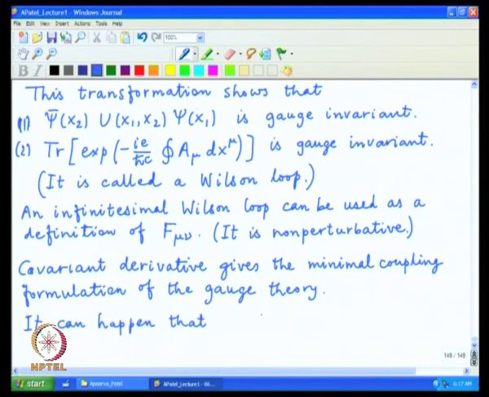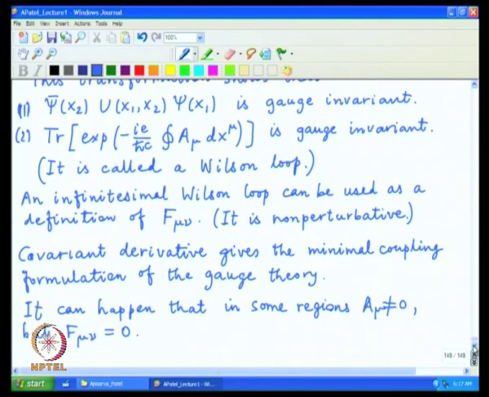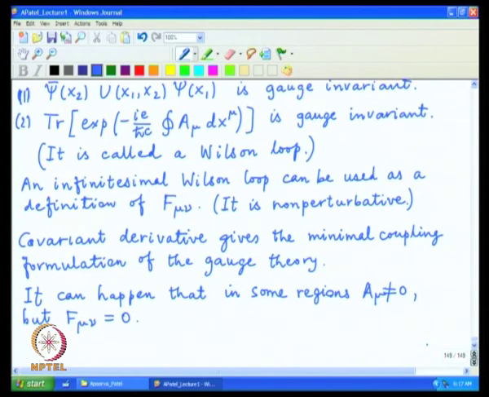it can happen that this gauge field is non-zero, but the field strength is 0. This is not surprising, because F is a curl of A mu, and just means that we have a curl free gauge transformation and a corresponding gauge field.